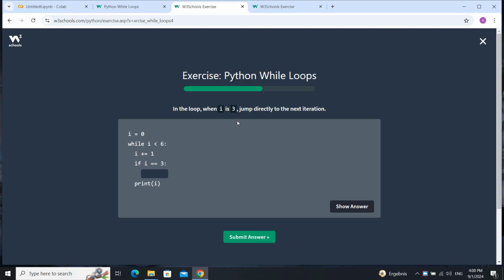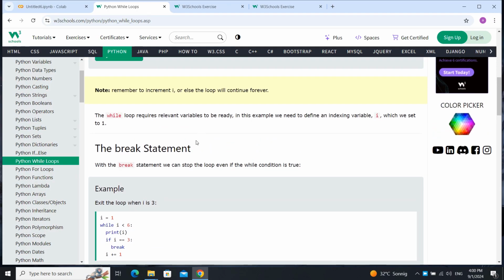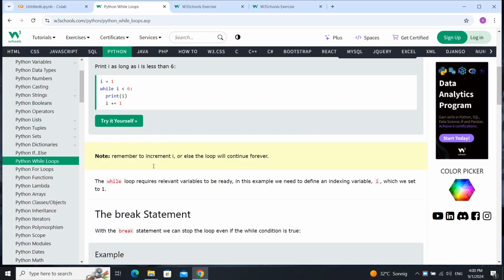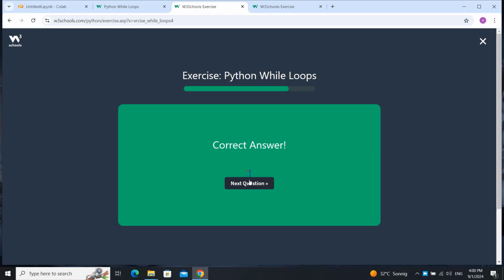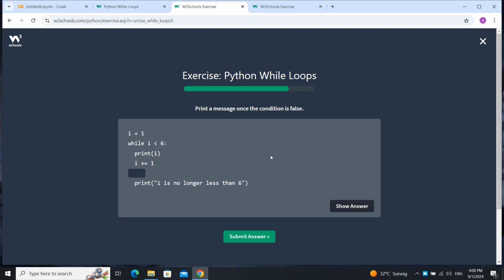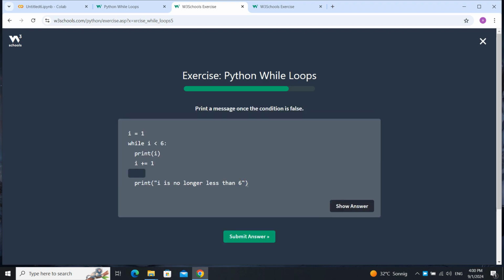For example, in the loop when i is 3, jump directly to the next iteration. We just say continue. Here is continue. Copy it and paste it. Next question: print a message once the condition fails. It's else. I wrote the else the wrong way. Else.